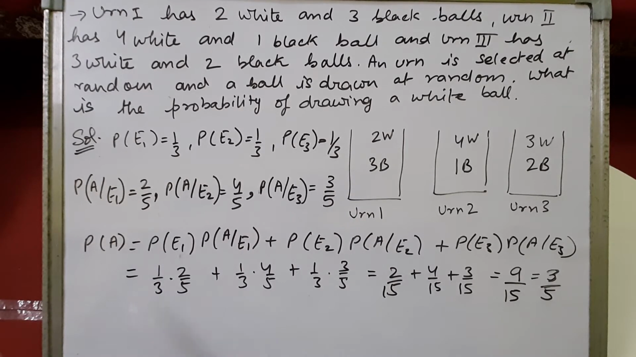5. Total number of balls. So the probability of getting a white ball from the first bag is 2 by 5. The probability of getting a white ball from the second bag will be 4 by 5, and the probability of getting a white ball from the third bag will be 3 by 5. So the probability of getting a white ball will be